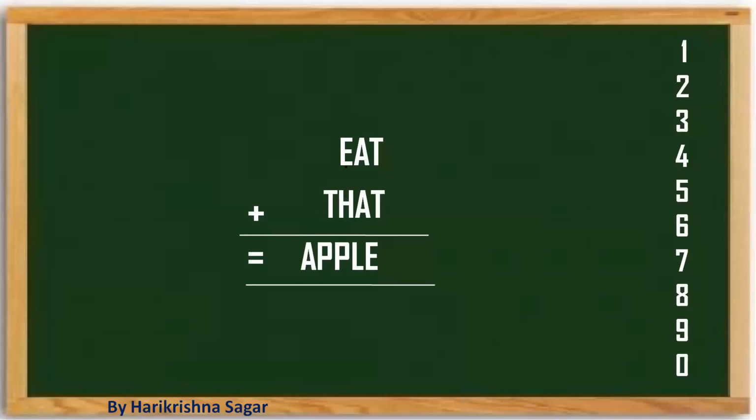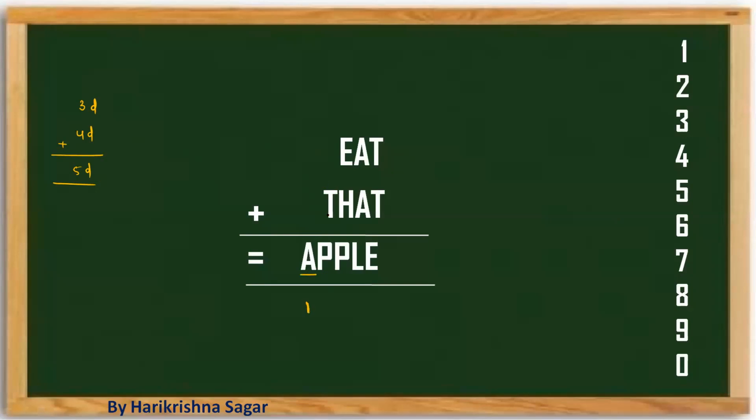So we are able to see this is a 3-digit number. Compared with arithmetic calculation, 3-digit number plus 4-digit number, the sum of these two is giving a 5-digit number. So when this type of thing is possible, whatever the value of this, I just want to tell you the value of A must be equal to 1.